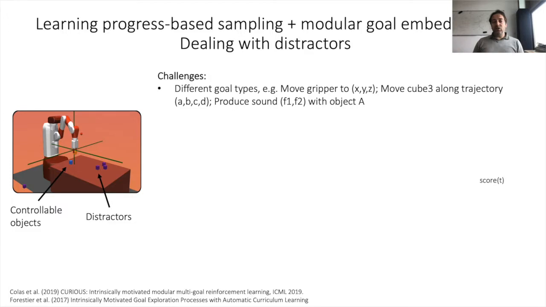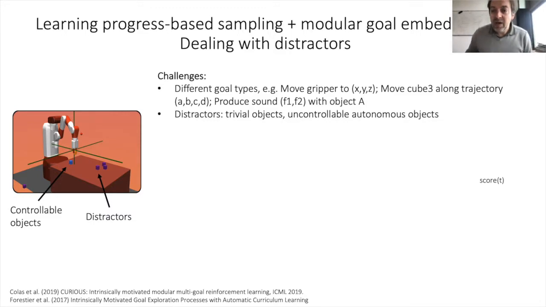First of all, because some of the objects can be uncontrollable, like a randomly moving cat in the scene, but also because most random combinations of target object features are impossible. So for example, trying to move 3 large objects in the air with one hand. Also, a sampling strategy aiming to explore novel or uncertain goals will completely fail because of these forms of distractors.